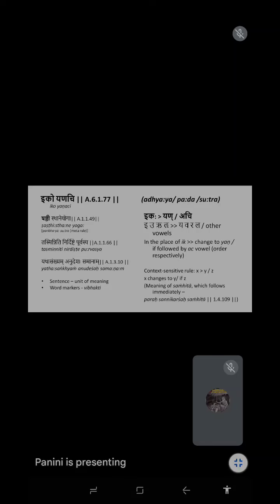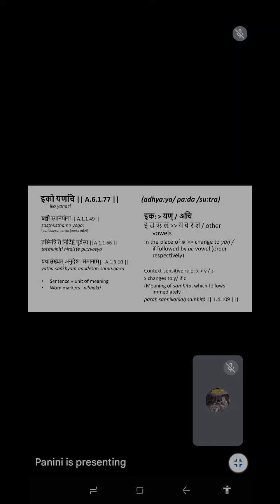But his rule says that whatever forms are used in the whole language of Sanskrit, whether Vedic or classical, wherever there is a change, yana desha, it must be because of ik or iurulu. So either you can combine them or you can split them.